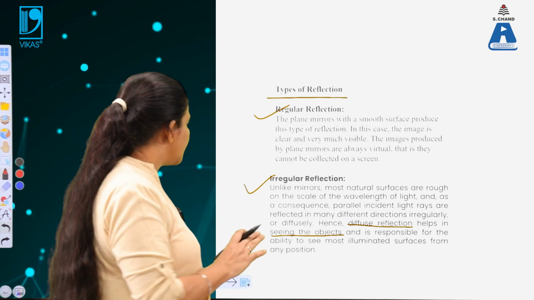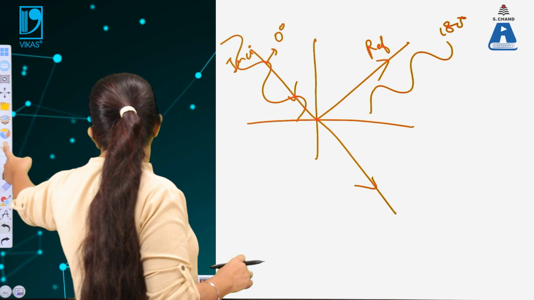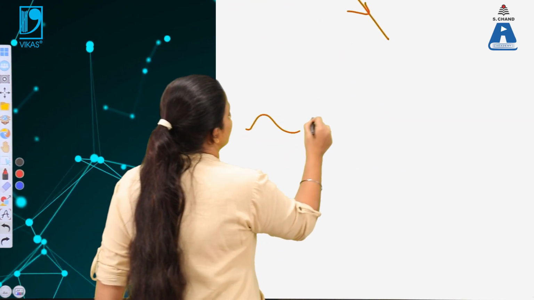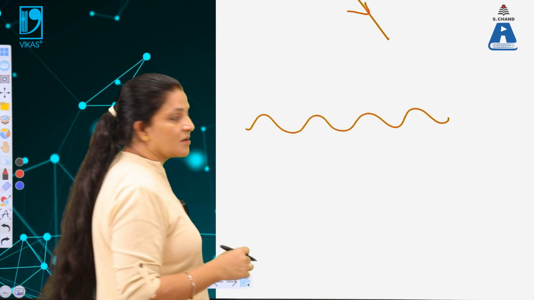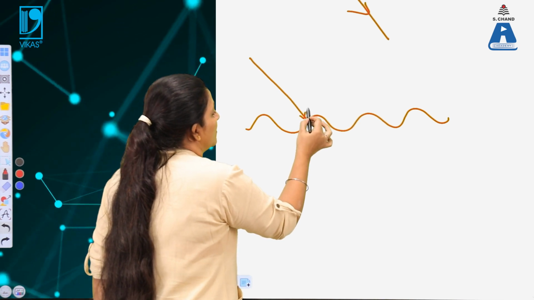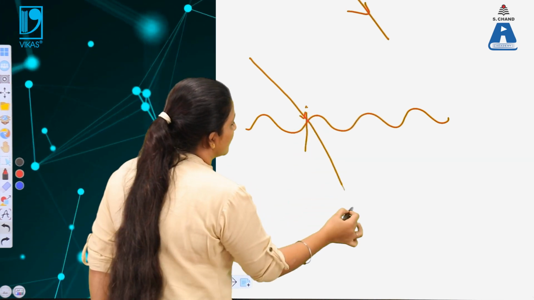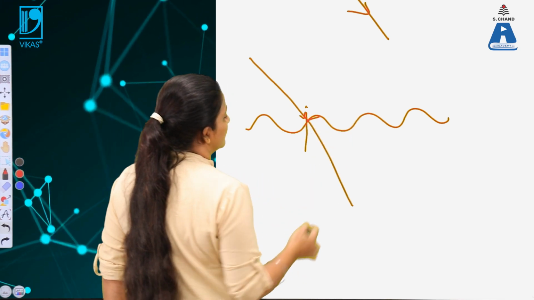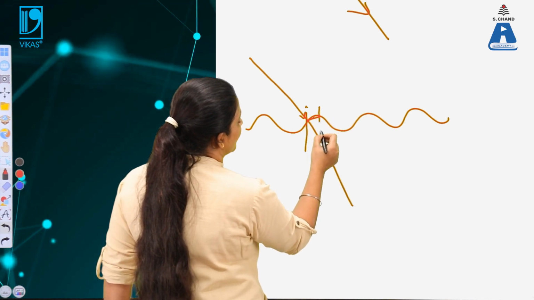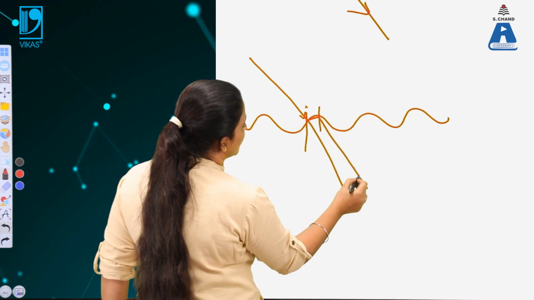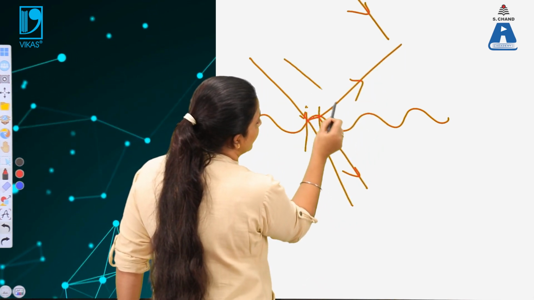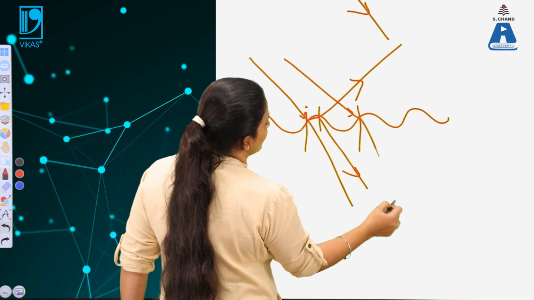Now, what does it mean when there is an irregular surface? It means the surface is like this, with crests and troughs on the surface. When the light is incident at this point, at some portion the light is reflected, from some portion it is transmitted, and again it is reflected. At this point the light is transmitted, and again it is reflected from here. When the light follows a different point, it will follow a different path.